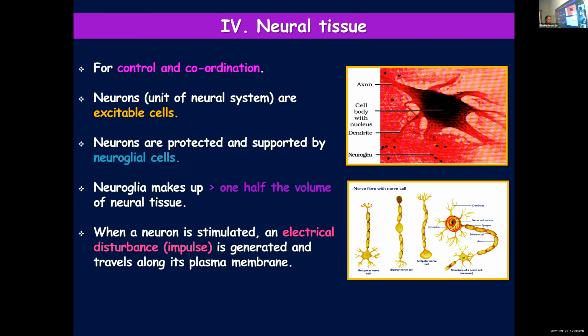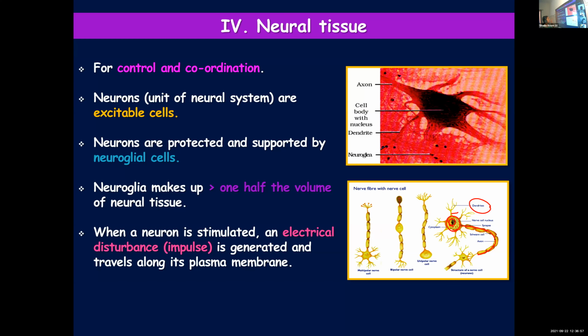You call it as dendrons. These are dendrons, and dendrons will further branch into dendrites, and there is an unbranched, long part of the nerve cell which you call as axon. An axon will end in nerve endings, and the junction between two neurons, you call it as synapse. And the neural tissue is very important to bring about control and coordination.